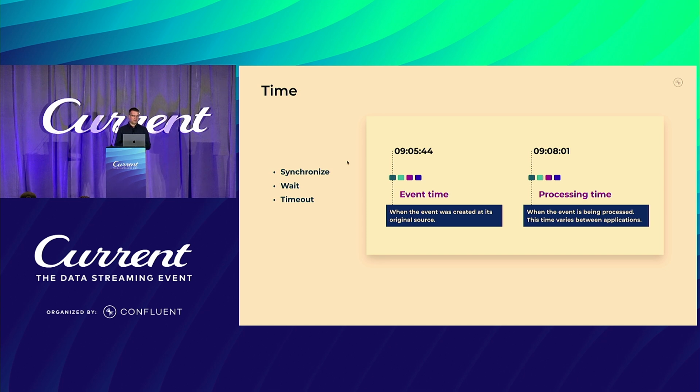Event time is generally preferred for calculations, since this is consistent. Whether you do an aggregation now, or whether you did it in real time, it will always produce the same deterministic results. Processing time, on the other hand, can be simpler to work with, and therefore is sometimes chosen as well. There's a trade-off between the two. Time generally is used to synchronize streams, to connect them in a meaningful way, or to wait for something to happen, like a window to end.